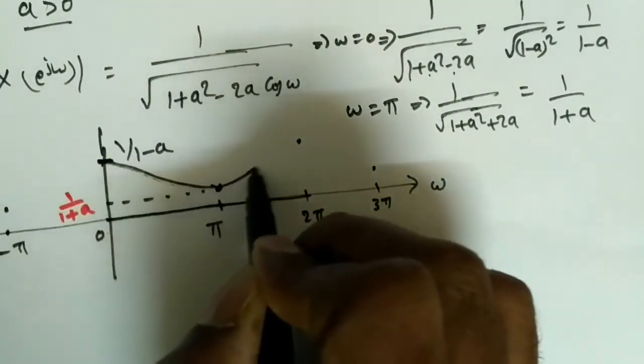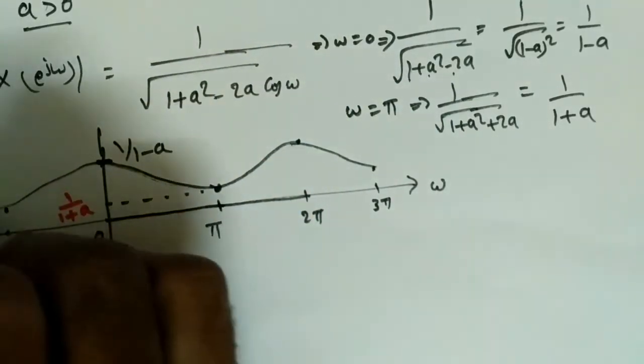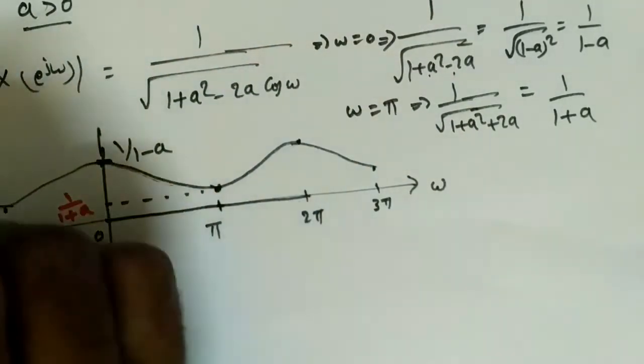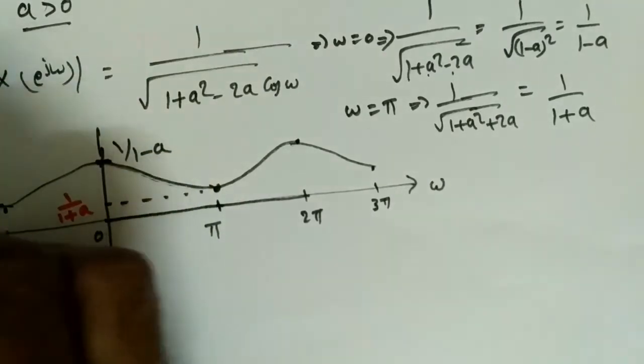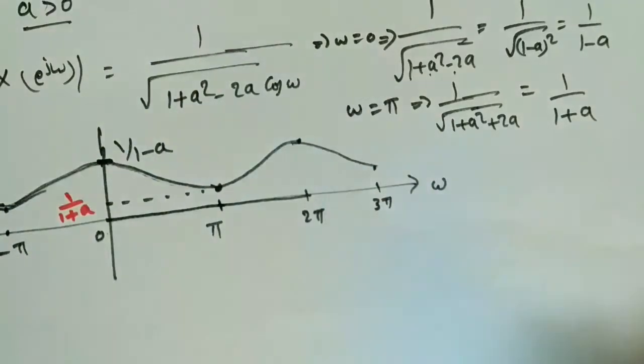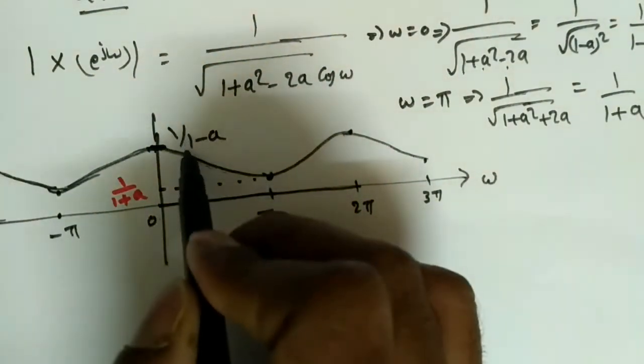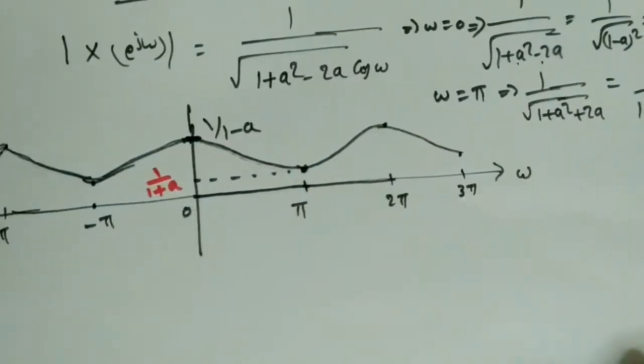So what is this waveform? It's periodic in nature. It's a periodic signal, yes or no? And the limits are, the maximum and minimum are 1 by 1 minus a and 1 by 1 plus a.